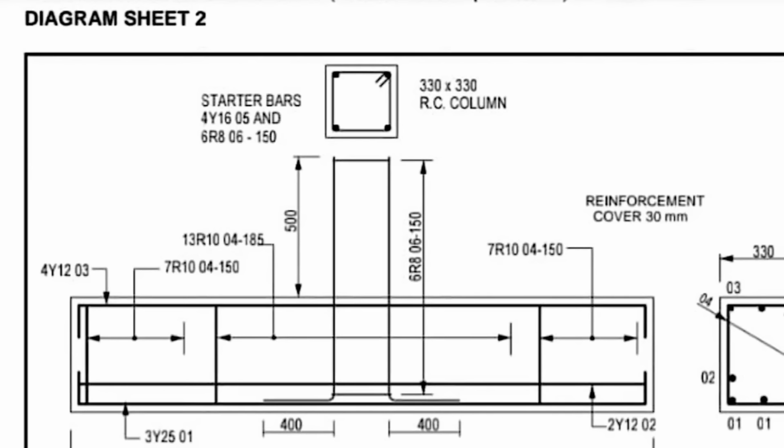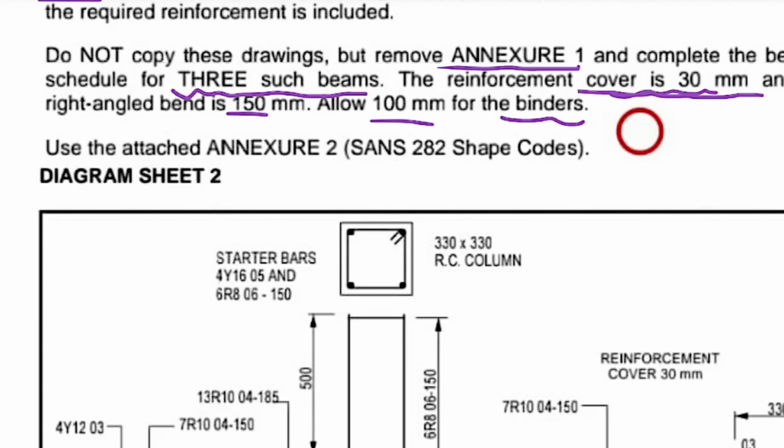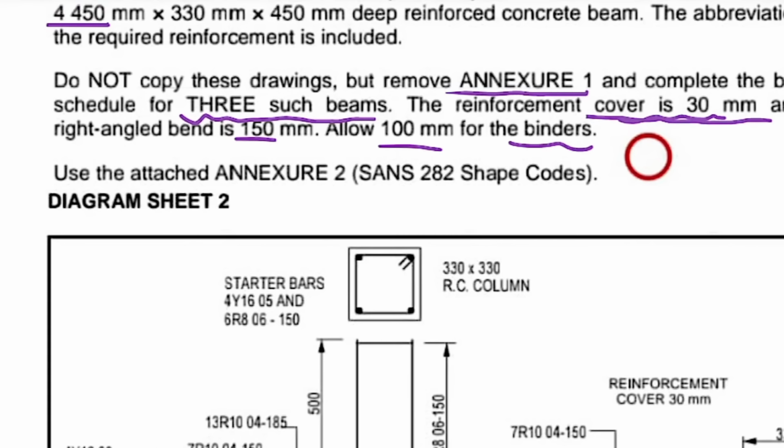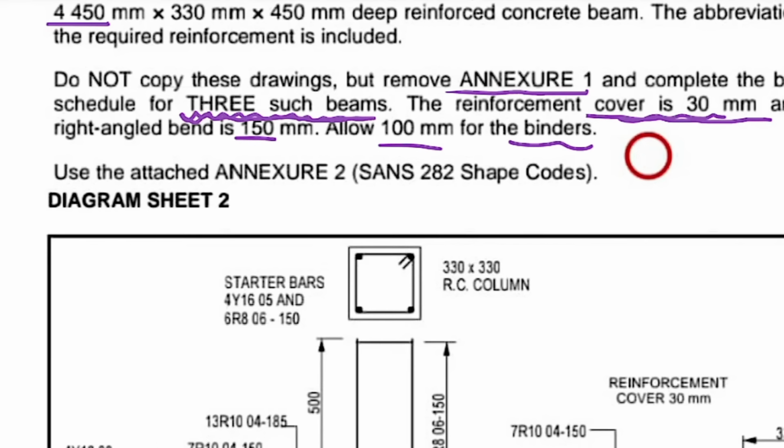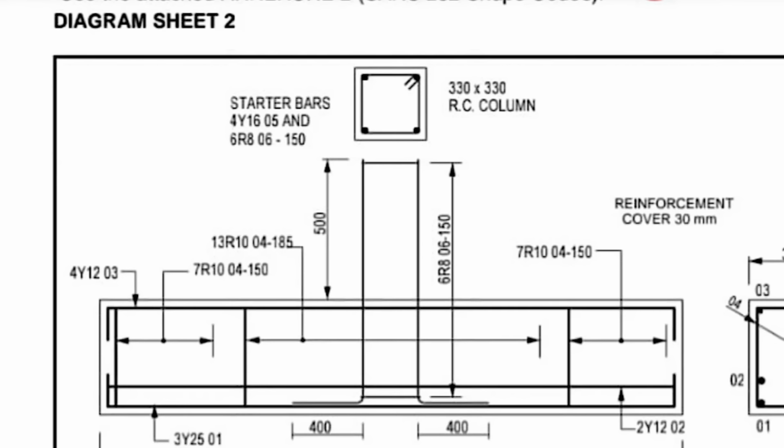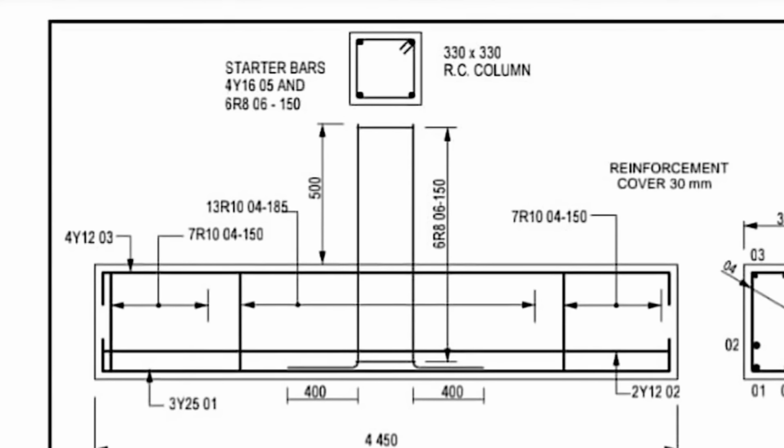We need to find out the total amount of steel that is going to be used in 3 of these structures. They say 3 such beams, so we need 3 beams to be constructed. So before we even get to the answering part, we also need to understand how these bars are named.